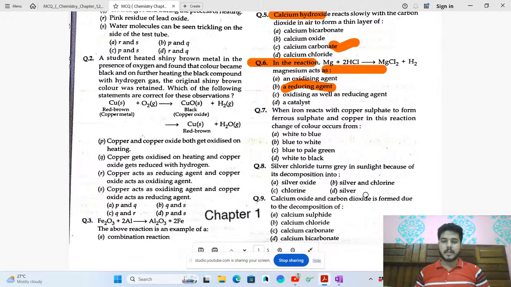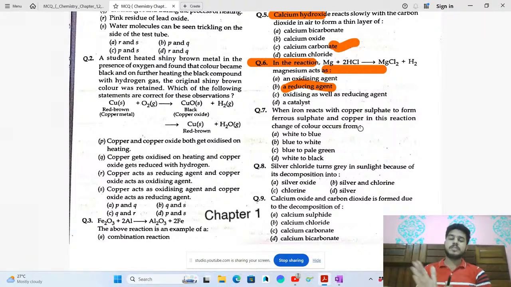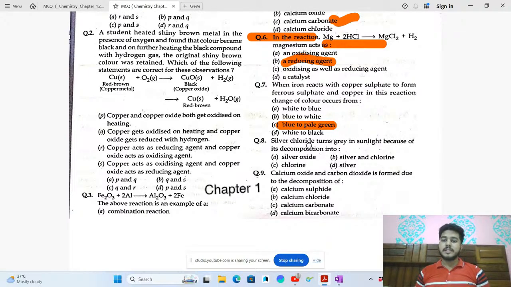Okay, now the seventh question. When iron reacts with copper sulfate, that is CuSO4, to form ferrous sulfate and copper, in this reaction the color changes from, that's a very easy thing. You have seen that diagram in the NCERT also, so please focus on that. That changes from blue to pale green. Okay. Now, 8th, silver chloride turns gray in sunlight because of its decomposition into silver and chlorine. So this reaction is also simple, I guess.